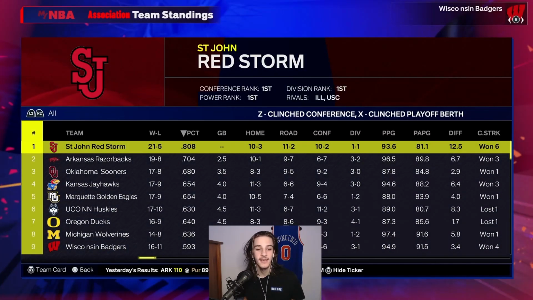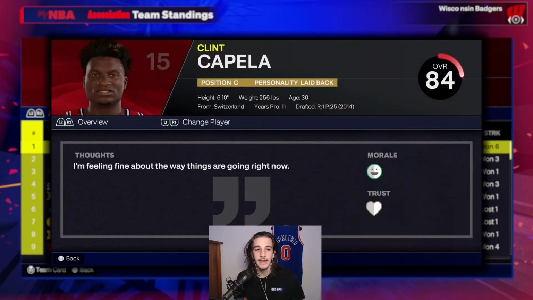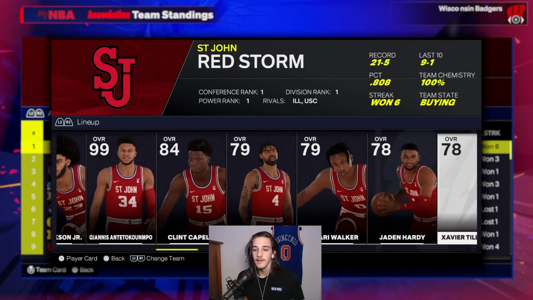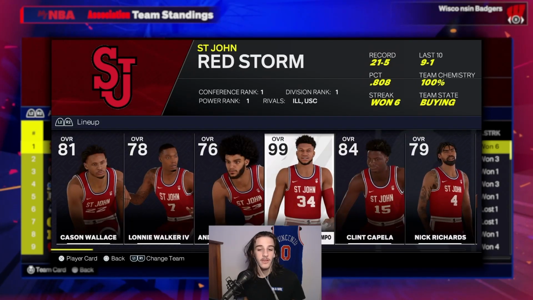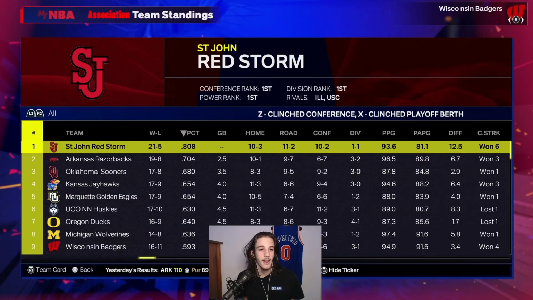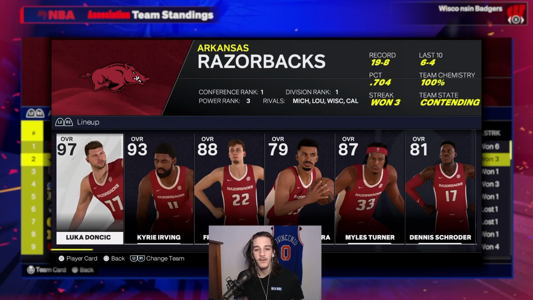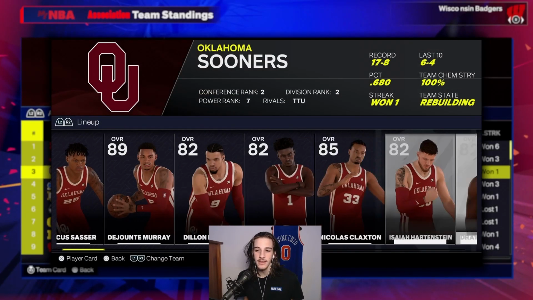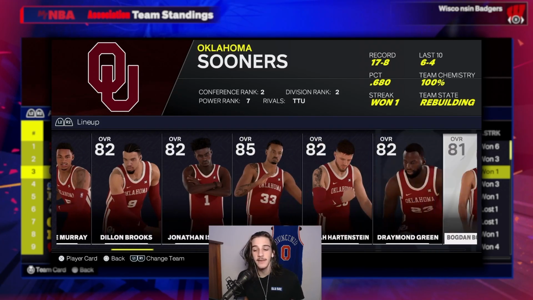St. John's is the 1 seed. But just Giannis, Clint Capella was a signing, I think, late into the year, so that definitely helped their team out. But this team would not be the team I would expect to be the number 1 seed right now. But they are. Giannis isn't even putting up insane stats. Then we have Arkansas. This is one of the teams that we expected. Looking pretty good. Next up, we have Oklahoma with DeJounte Murray and Nicholas Claxton. Again, this is one of the teams that were just solid. So I guess it makes kind of sense that they're up here.